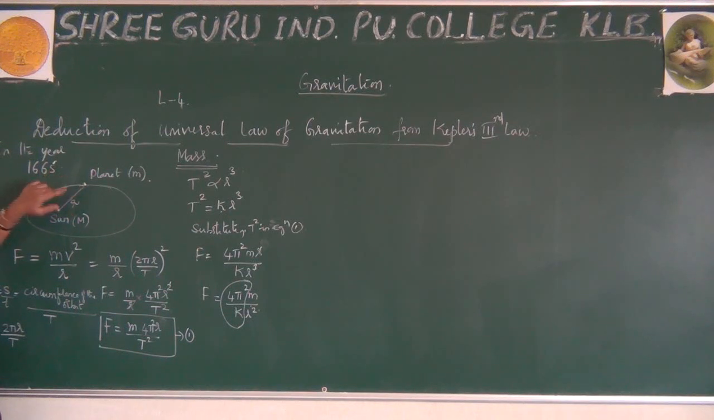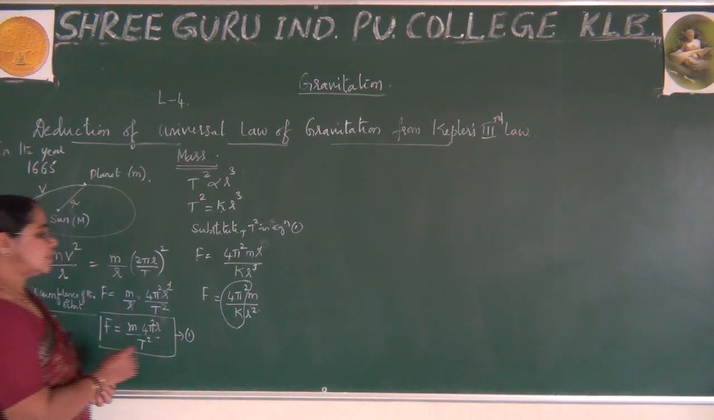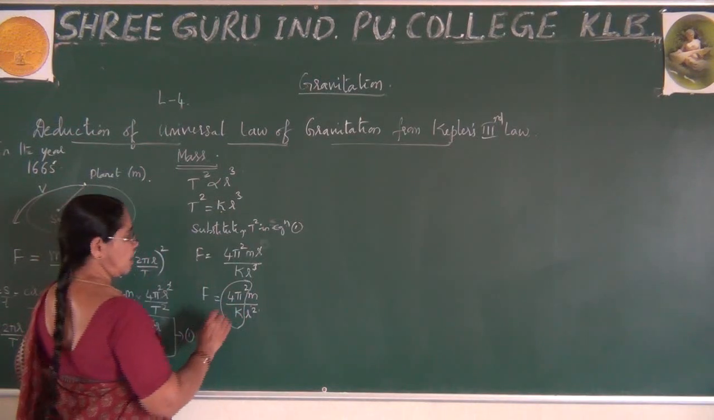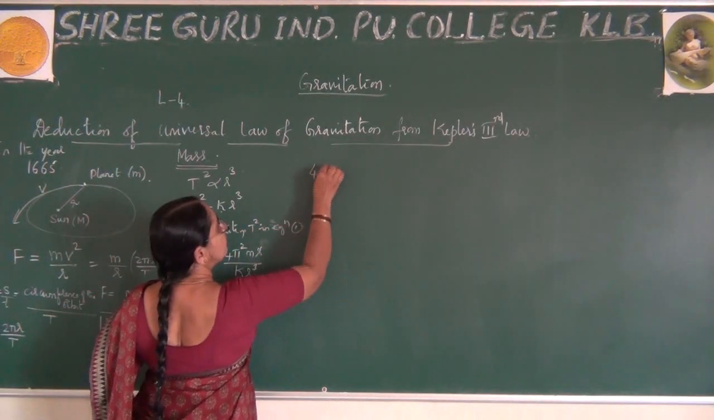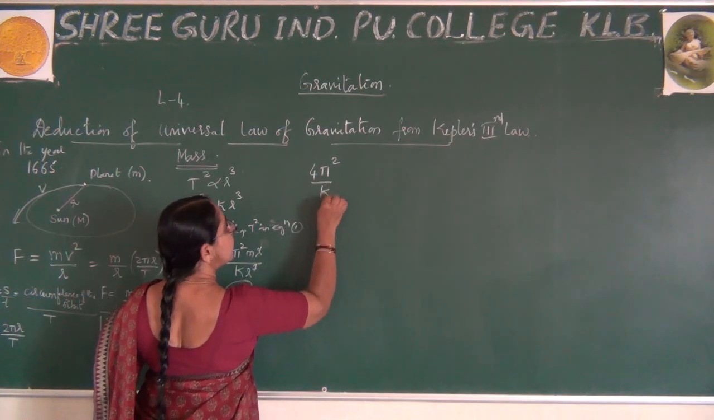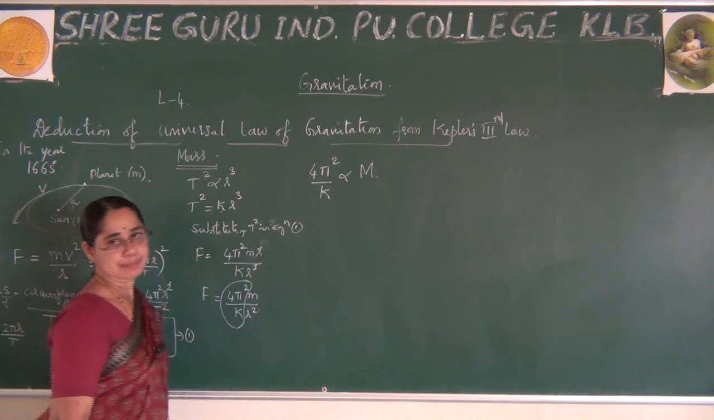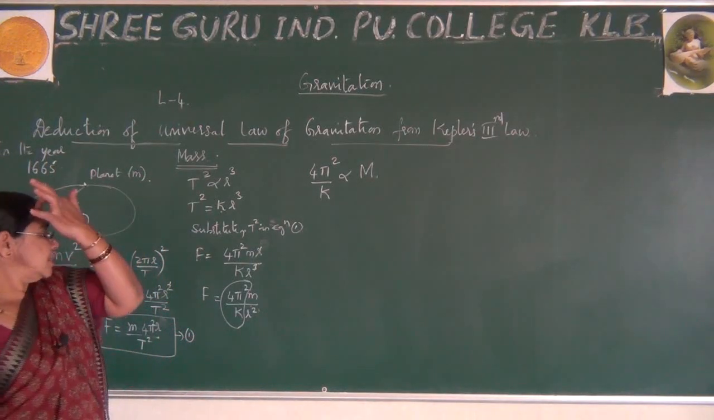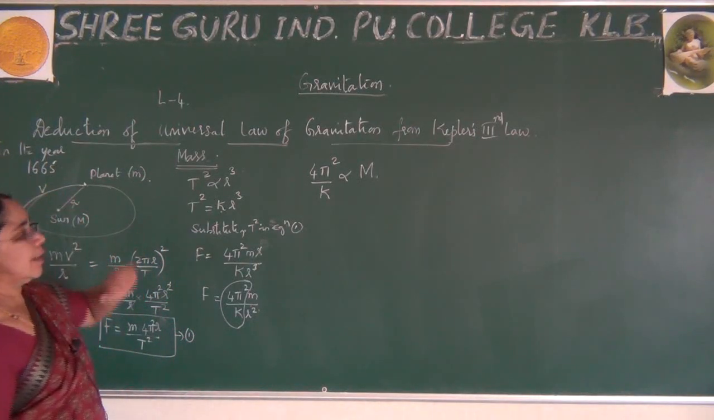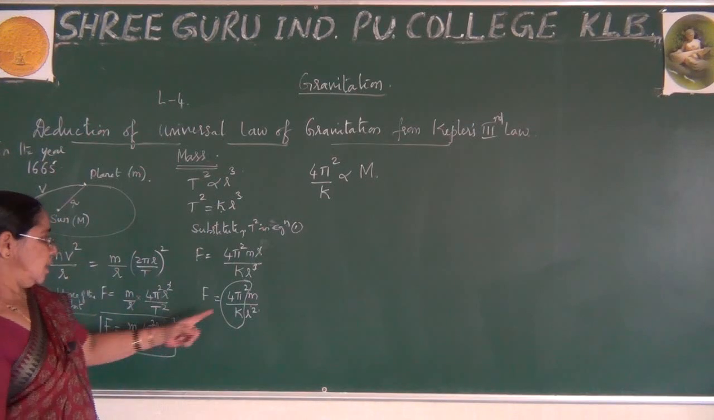So this is what you can observe here. There is a mutual attraction between the sun and the planet. The sun attracts the planet, and the planet also attracts the sun. Therefore, there is a mutual attraction between these two. Hence, I can say 4 pi square by k is proportional to mass, that is capital M. What is this mass? This is the mass of the sun, right? It is proportional to that.